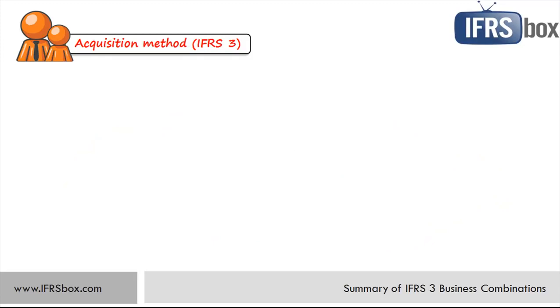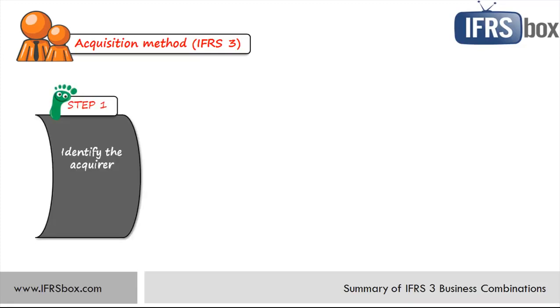IFRS 3 requires application of the acquisition method, which involves 4 steps. Step number 1, identify the acquirer or the buyer. I know it looks very straightforward, and in many cases it is straightforward, but sometimes it's not so clear. For example, you can deal with some merger when two companies merge together, and in such a case, you need to identify who acquires whom. In most cases, it will be the larger company. Or reverse acquisitions might make confusion too. It's when a smaller company buys a bigger company.